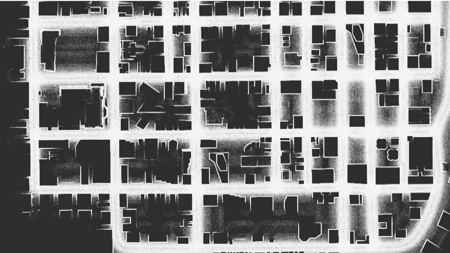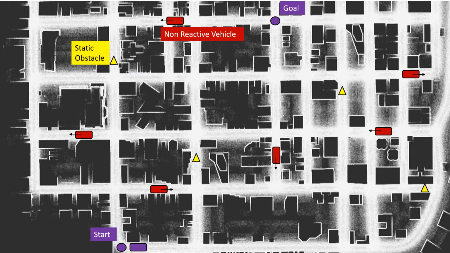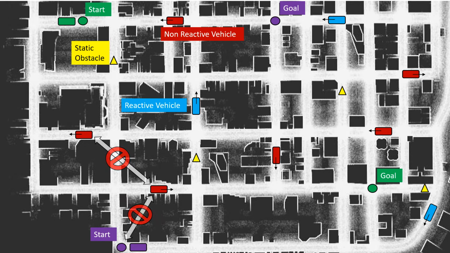Imagine we have a map wherein the vehicle has a start and goal defined, and there are some static obstacles in the map, some non-reactive dynamic obstacles, and then there are some vehicles similar to ours, which react to the opposite vehicle as well. Our goal is to enable them to reach the goal node, and there might be multiple autonomous vehicles who have a start and goal node. The main thing here is that we do not have any communication between these vehicles. So this is a totally decentralized system. How would we approach this problem?